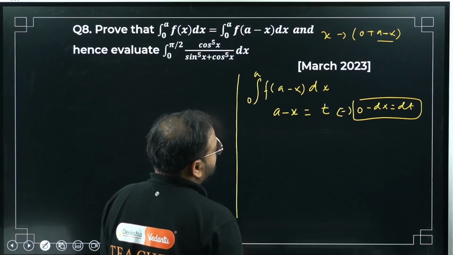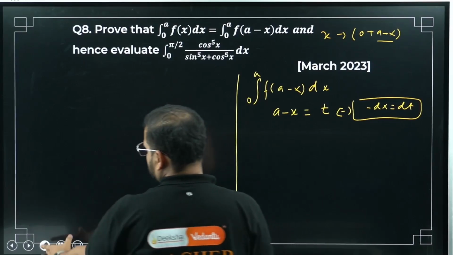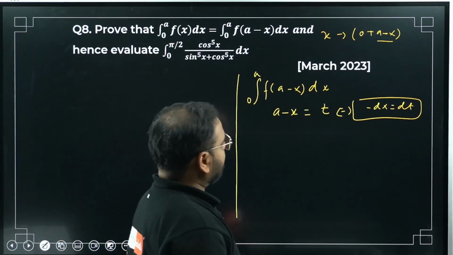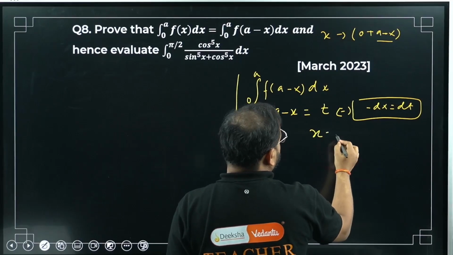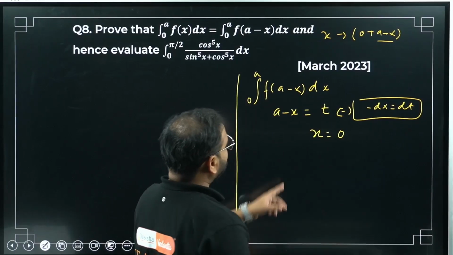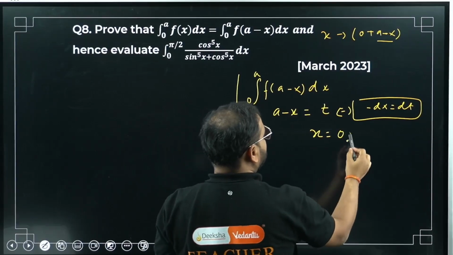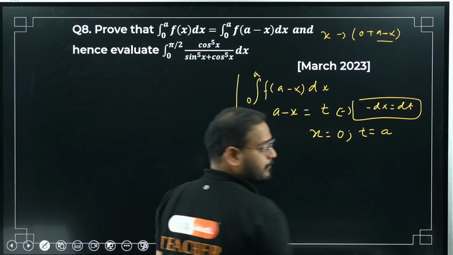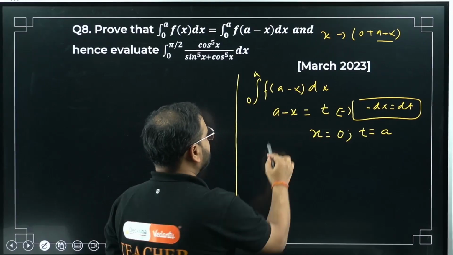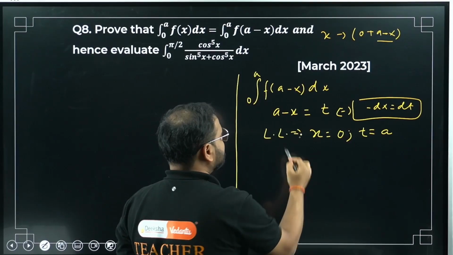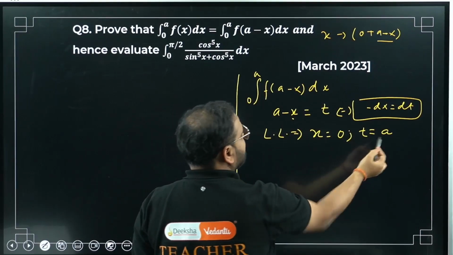Now substitute back. I have to change the limit also. When x is 0, what is the t value? Put x as 0. The t value is a actually. Please cross check. I'm changing the limit also. When x is 0, lower limit, put x as 0. A minus 0 is a. So the lower limit is coming as t equal to a.